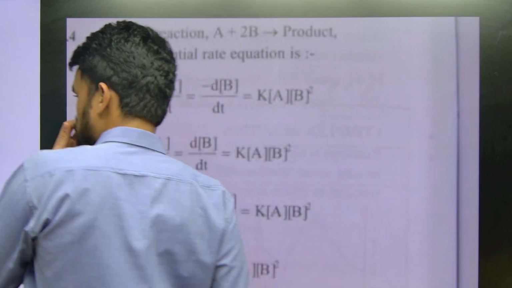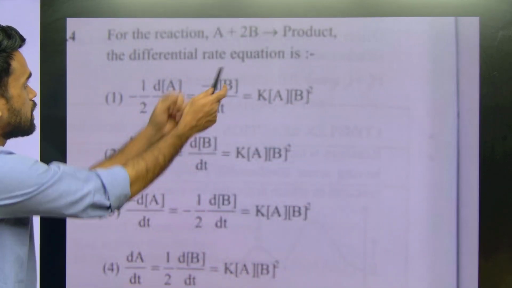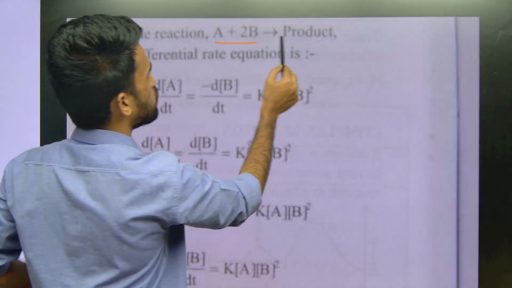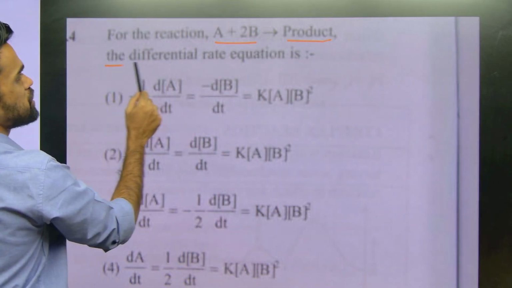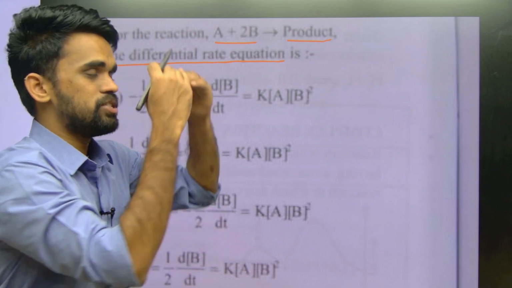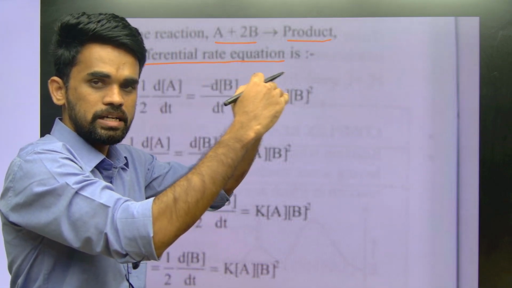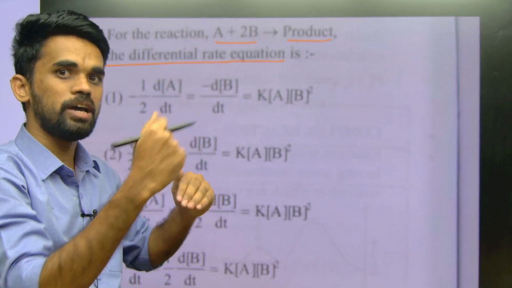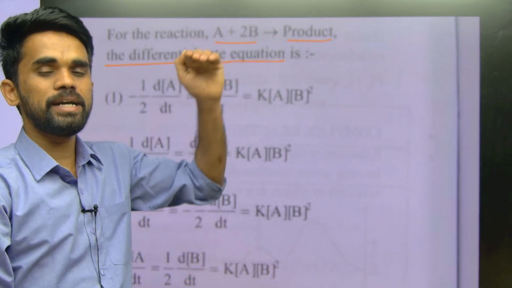Yeah, so I will explain, you just listen. What they are saying, for the reaction A plus 2B gives rise to product, the differential rate equation. So differential rate equation means what? That is change in concentration of reactant with respect to time, or change in concentration of product with respect to time. So like dA by dt, that is what?